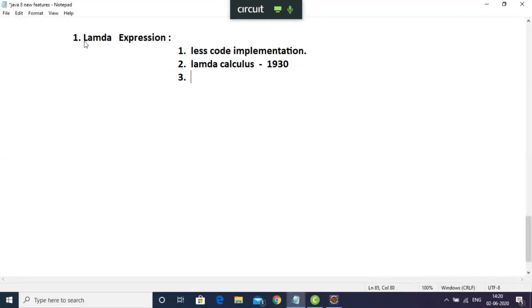The first implementation of Lambda Calculus came in a programming language called Lisp. So in Lisp programming, they first implemented this Lambda Expression concept.